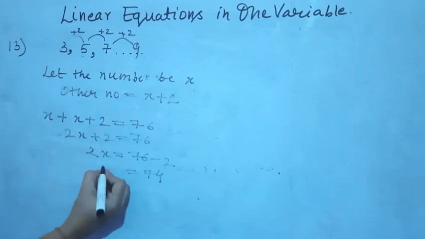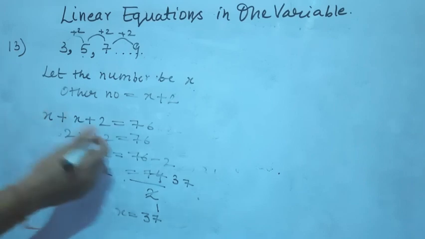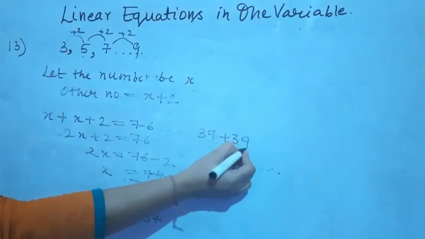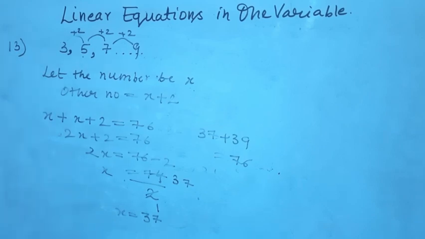Now this x is in multiplication with 2. Once this 2 goes to the right hand side, it will be in division. So what is the value of x? The value of x is 37. That means the first odd number is 37, the next odd number is 39. अब 37 और 39 को जब आप ऐड करते हैं तो आपको क्या मिलता है? 76. So both the numbers are 37 and 39. I have solved this question also.